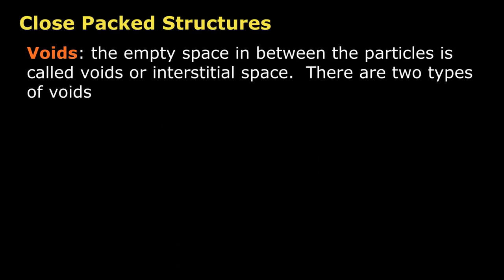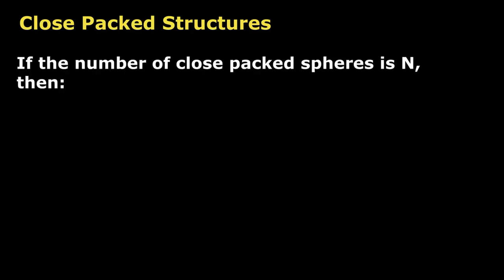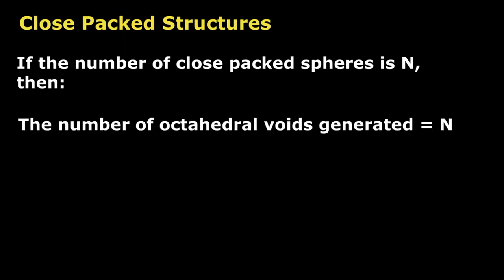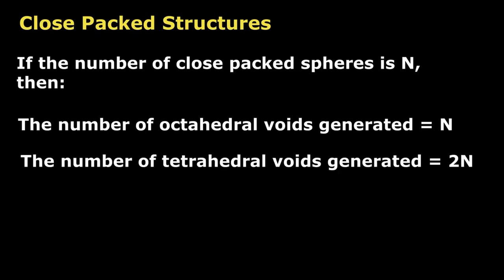The number of these two types of voids depend upon the number of close packed spheres. If the number of close packed spheres is n, then the number of octahedral voids generated is equal to n. The number of tetrahedral voids generated is equal to 2n. Placing third layer over the second layer.